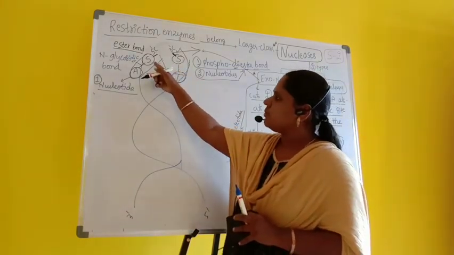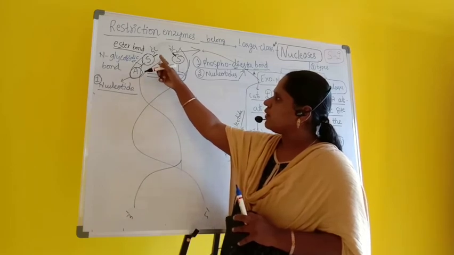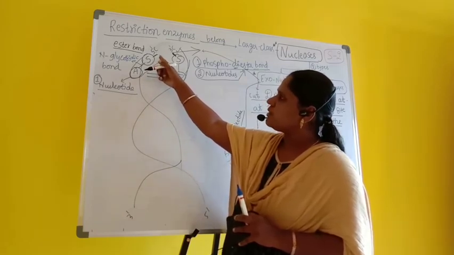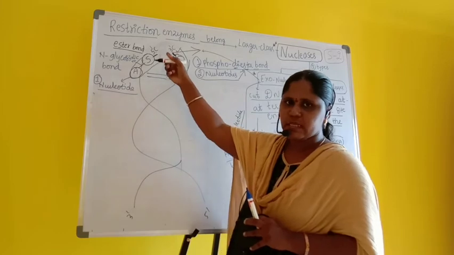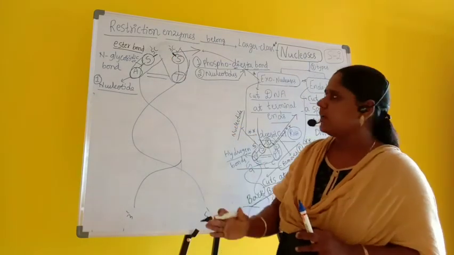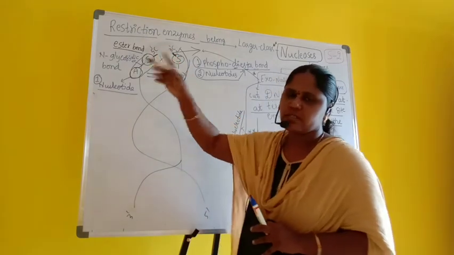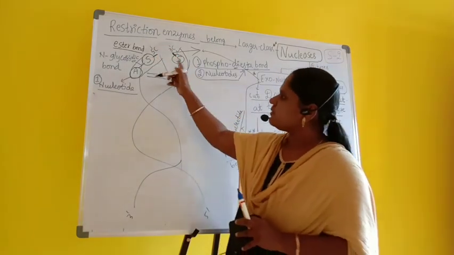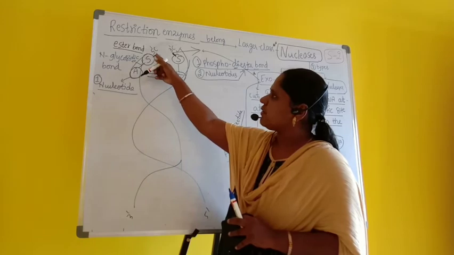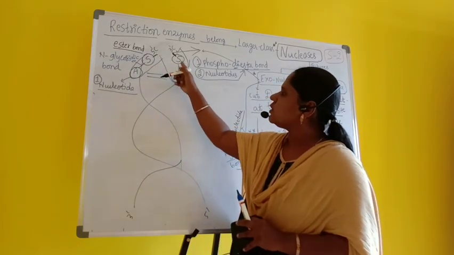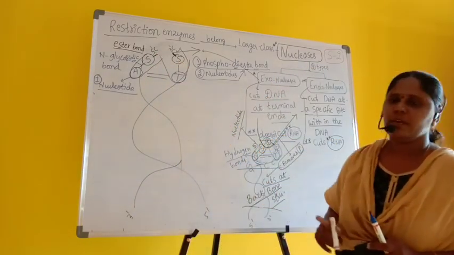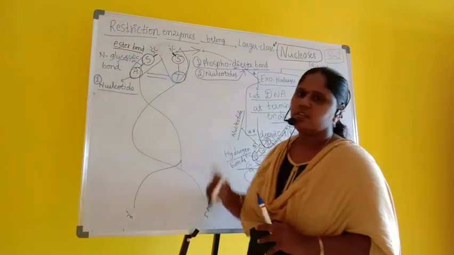The terminal end of the 5th carbon will become empty because it was bonded to phosphorus by an ester bond, which is broken. The 3rd carbon is connected forming an ester bond with the phosphorus, which is broken. So this sugar having the 5th carbon is empty and this sugar having the 3rd carbon is empty. That's why we say 5' and 3'.